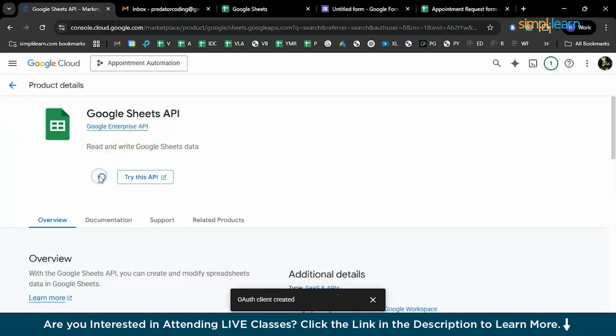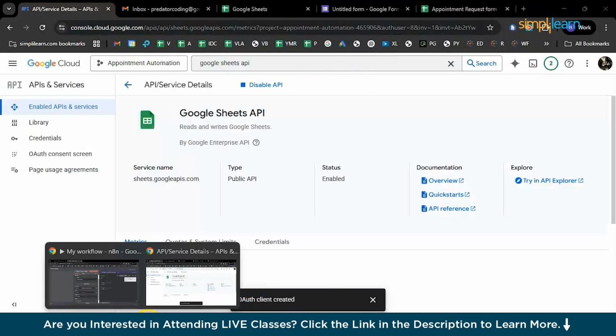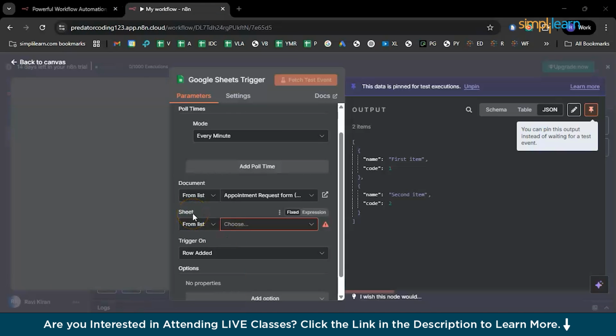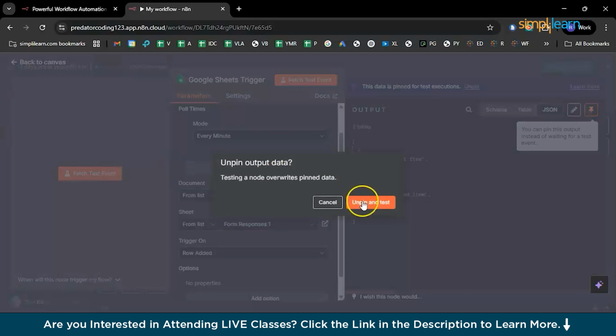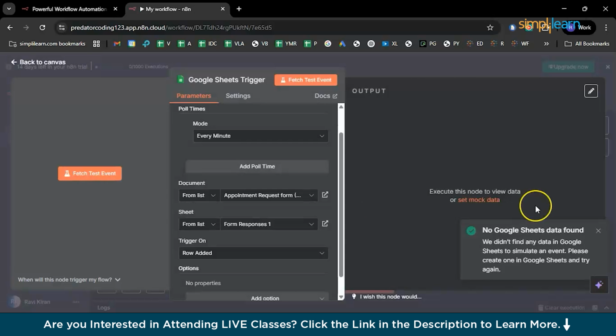So basically, whichever services from Google you're using, they need to be enabled by their respective APIs. Unless you activate them, you will not be able to collect the inputs from the forms into Google Sheets, and you cannot send an email to your requested client, right? So, so far so good. And from the list, this is the form that will receive the input, right? So if you fetch the event, okay, n8n and test, if you fetch the event, basically it should not have any data. Yeah, that's the exact response we're looking for, since we have not published the Google form and we did not write any entries.